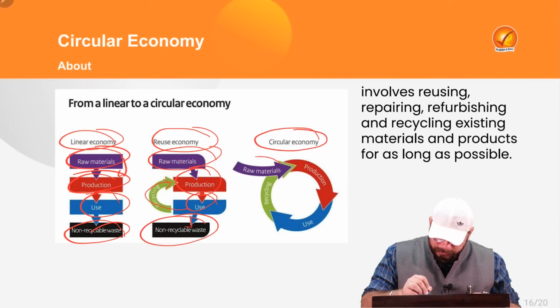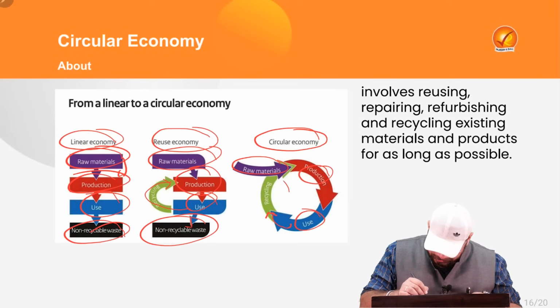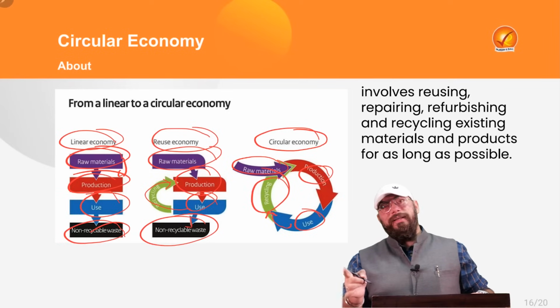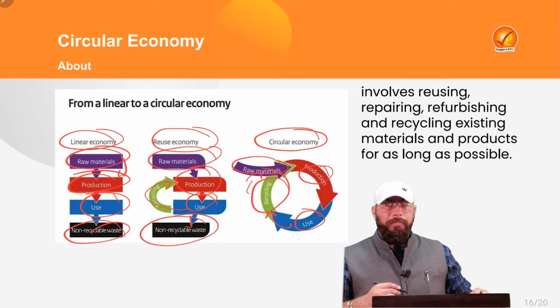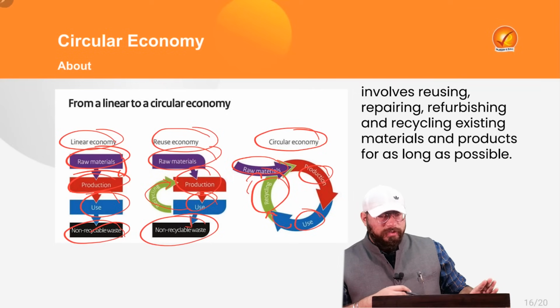Now, circular economy ensures that there is raw material. From raw material, production happens, then usage happens, and ultimately the product is totally recycled and it again goes to the production process as a raw material. That is what circular economy means.